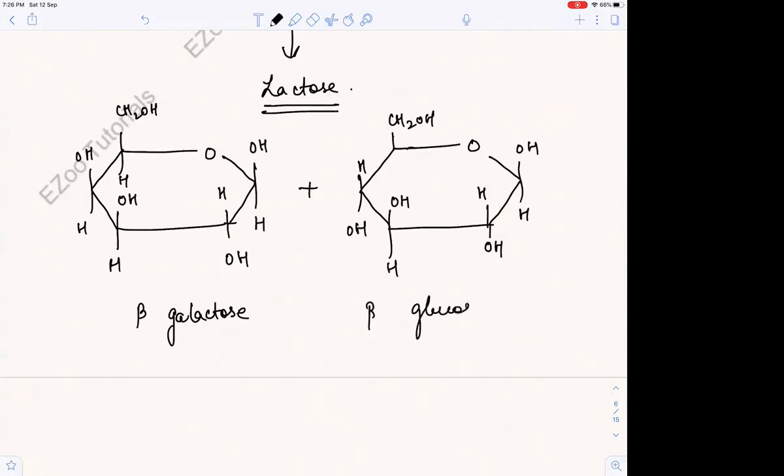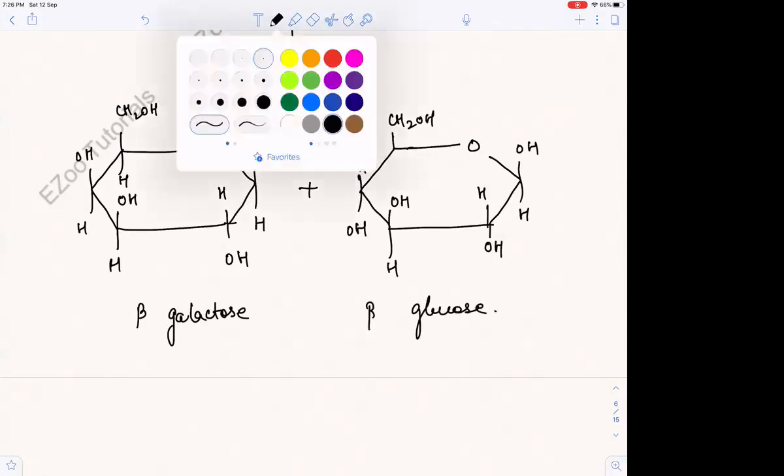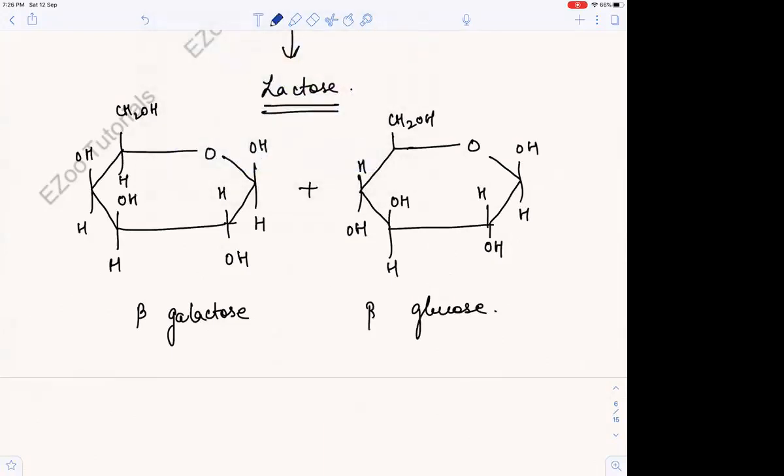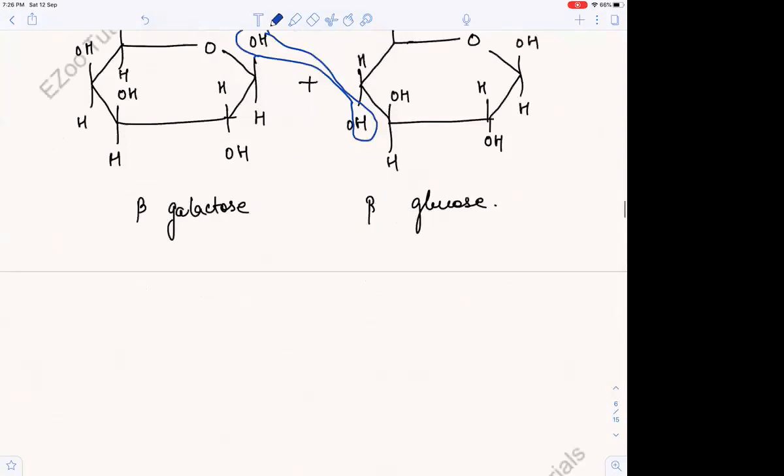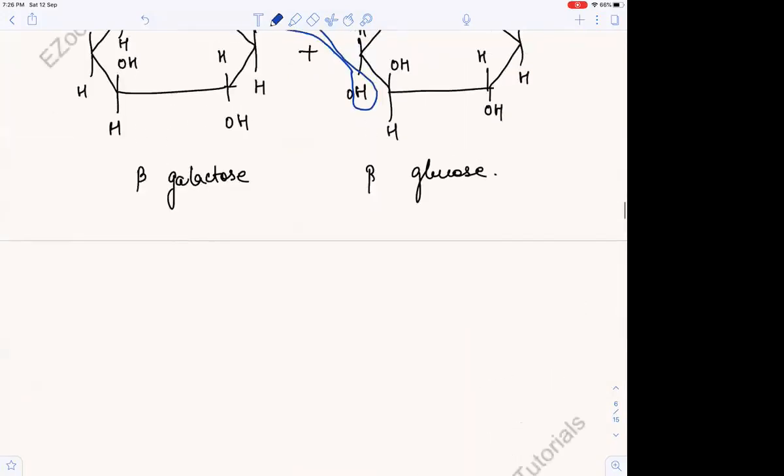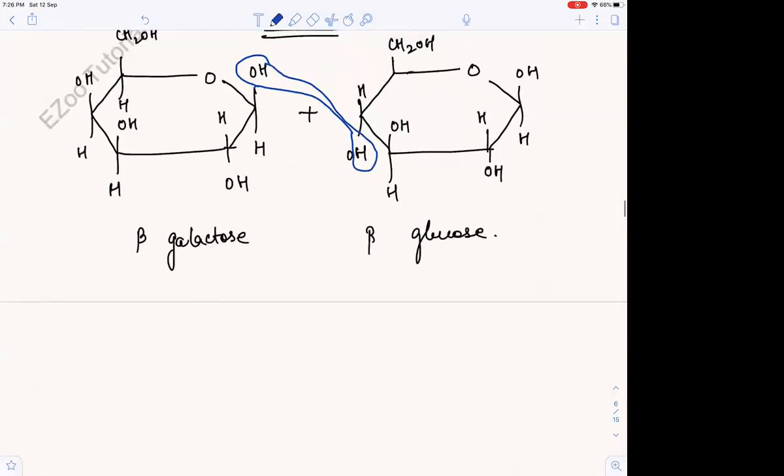Now remove water from it, do condensation, dehydration. Okay, so what will we get? If we make this, which reaction happened? Beta 1,4 glycosidic bonds were formed, and what did we get? Lactose. And now the structure becomes very easy.